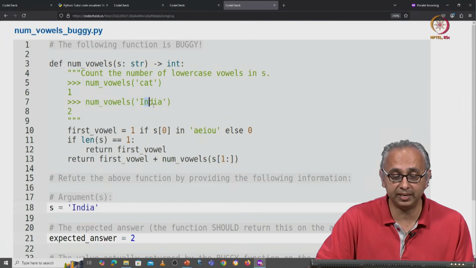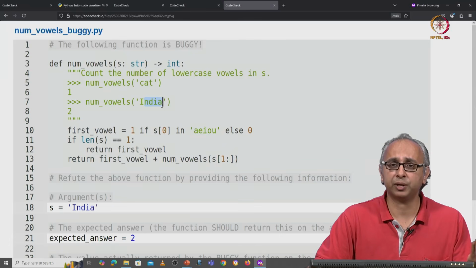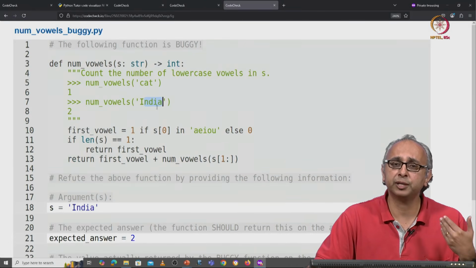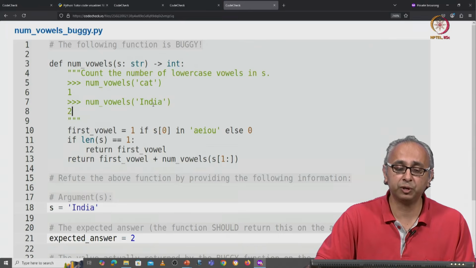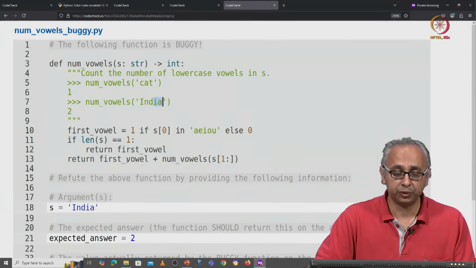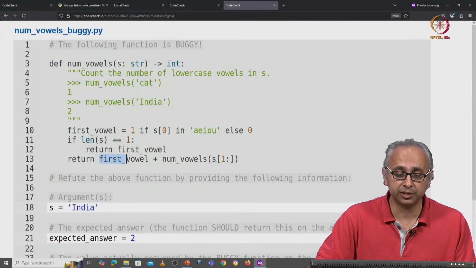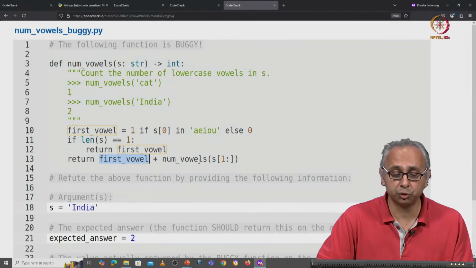So that is NDIA. Now here we will have to evaluate recursively what happens, but hopefully you can quickly see that the answer here is going to be 2. There are only 2 vowels, I and A, in the rest of the string. So the answer it's going to return hopefully is 0 plus 2. So it's going to return 2 also.